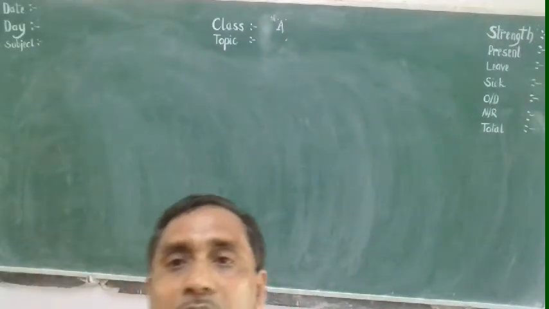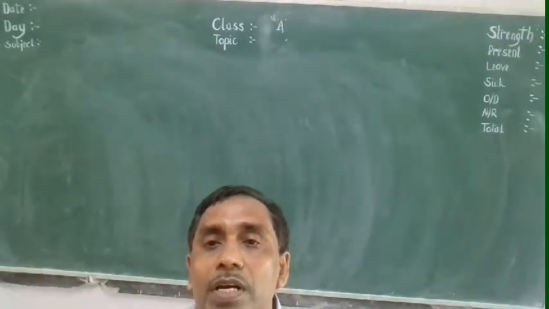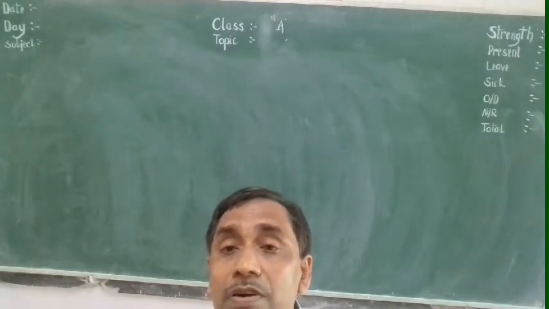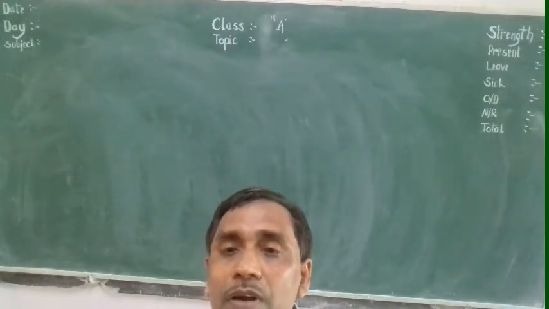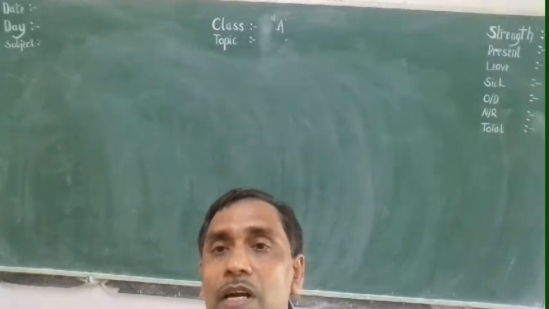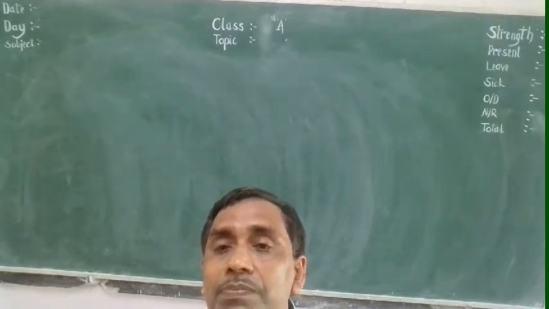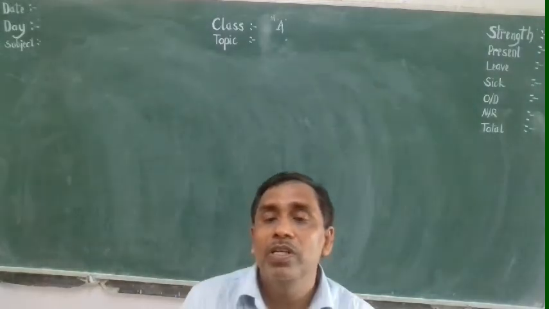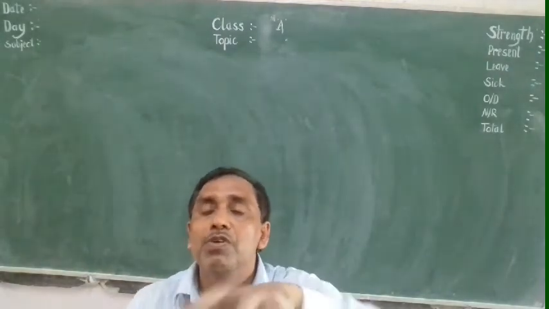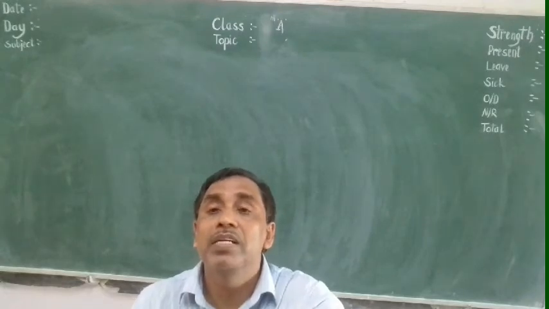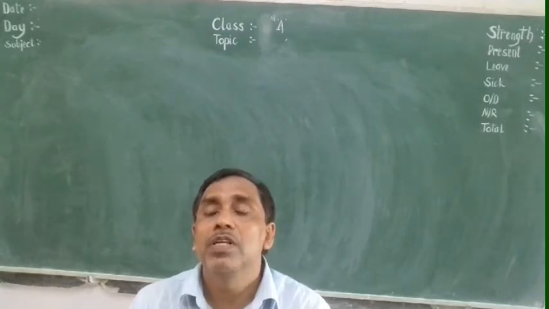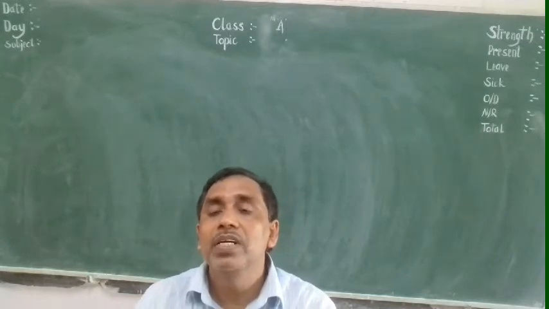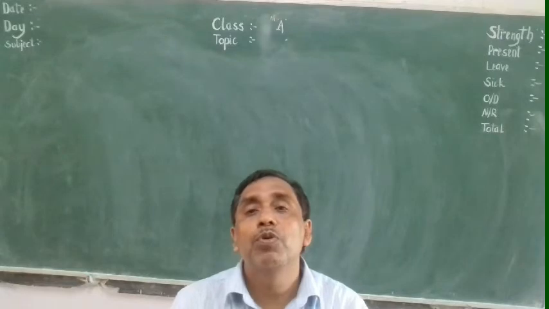Here bachcho, in the previous lecture you have seen the basic introduction about the cell, where I discussed that the cell is the fundamental unit of life, the structural and functional unit of life, and that the cell has the ability of division. There are different types of cells, and I also told that on the basis of the presence or absence of the nuclear membrane, cells are of two types, the prokaryotic cell and the eukaryotic cell. So today we will discuss the prokaryotic cell.